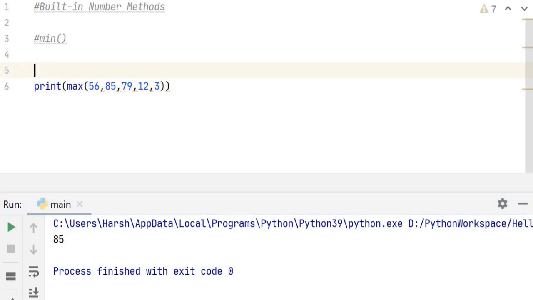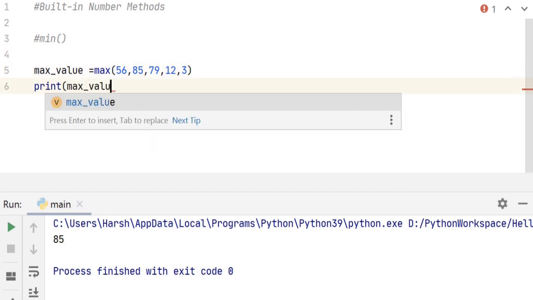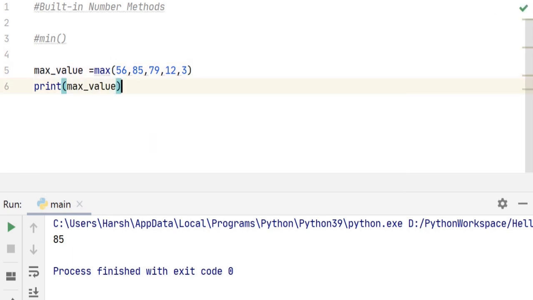Now, we can even store this maximum value in a variable. Say max value is equal to this. And then when we print the max value, we get the same output, 85, which is the largest number in the list.